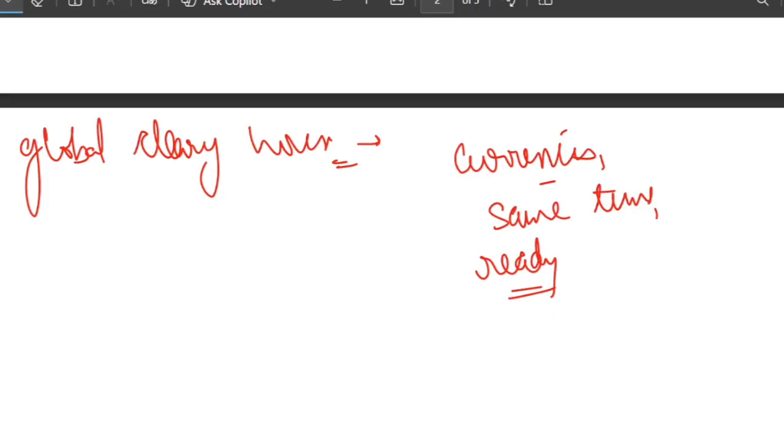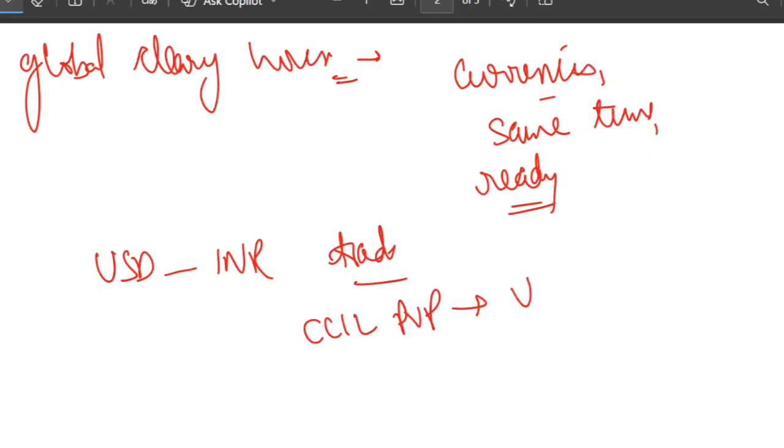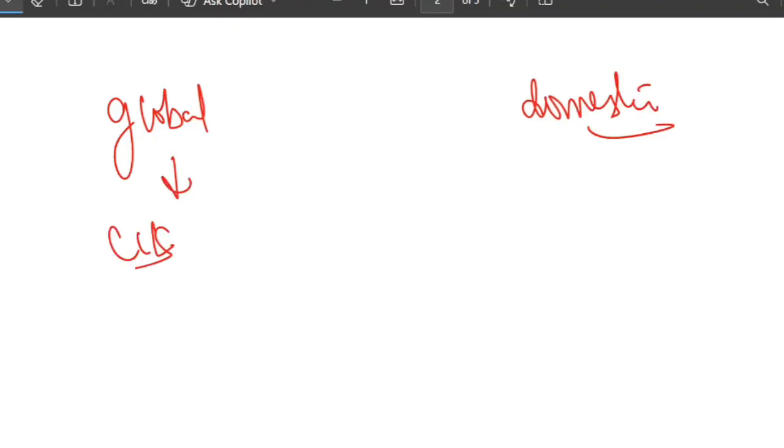Now think about India. India needs the same protection for USD INR trade. So domestically, we will use CCIL PVP for the USD INR leg. But when an Indian bank does a global foreign exchange trade, CLS handles the global leg and CCIL handles the domestic rupee settlement. So in that case, two legs are there: one is the global leg and the other is the domestic leg. Please understand, the global leg is handled by CLS and the domestic leg is handled by CCIL. Together they form a complete safety net.